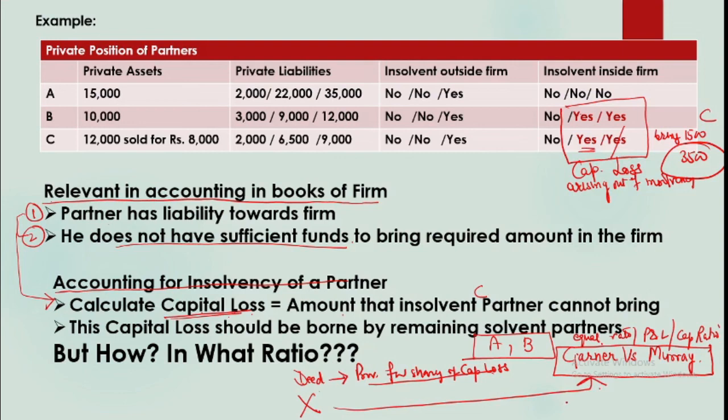So in the next video we'll be understanding Garner versus Murray's ruling, and then we will take up the practical problem to understand its working. I hope the insolvency of a partner and its relevance in the accounting in the books of the firm is clear to you.